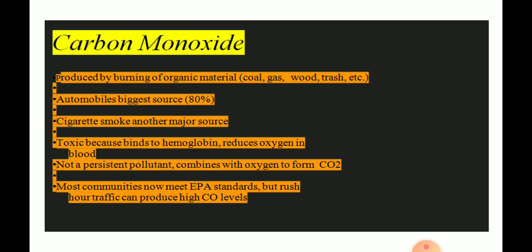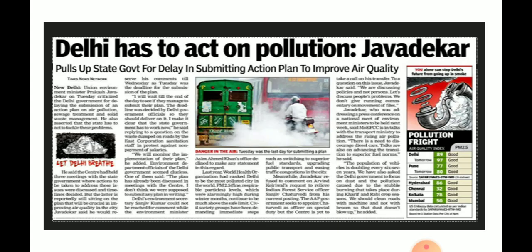Coming to the human effects, it is toxic because it binds to hemoglobin and affects the oxygen content in the blood. It is not a persistent pollutant; it combines with oxygen to form carbon dioxide. Most communities now meet EPA standards, but traffic hours can produce high carbon monoxide levels because of the rush in the traffic. Delhi is one example.